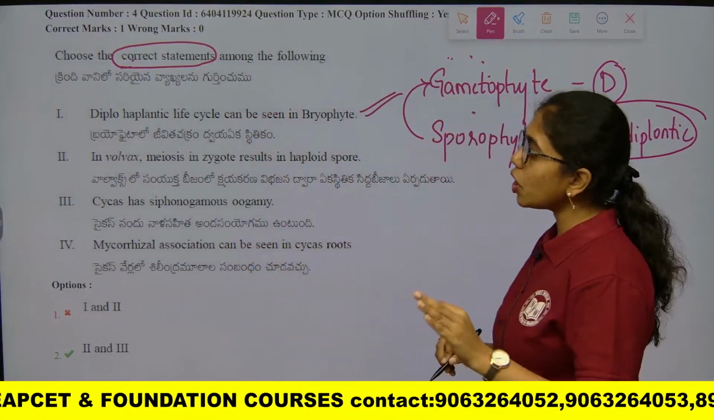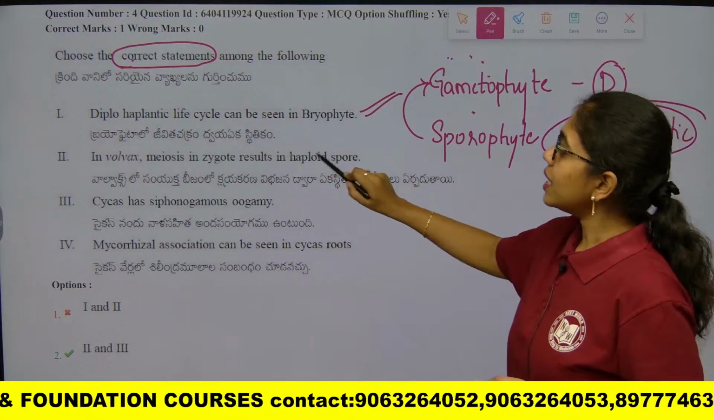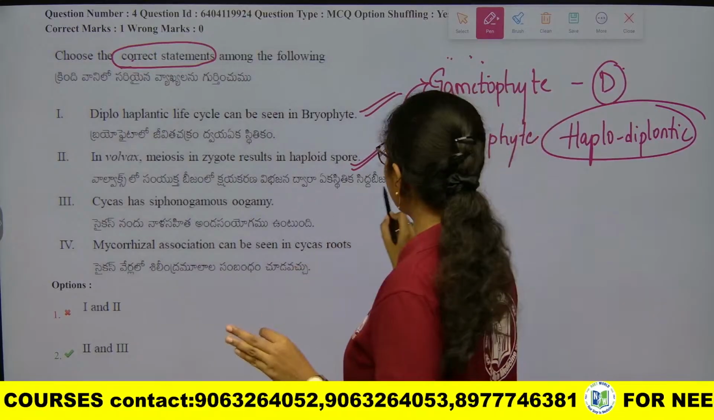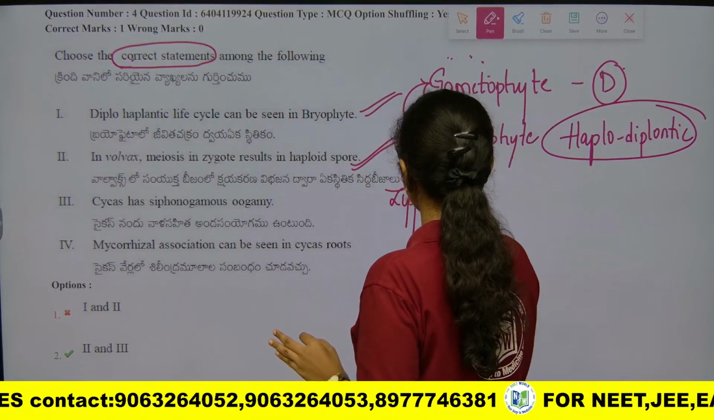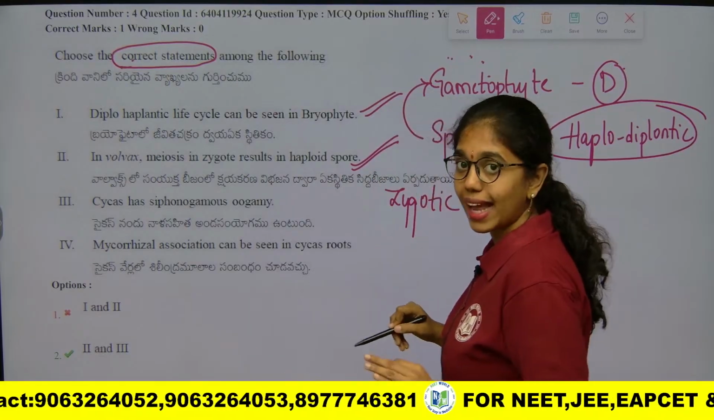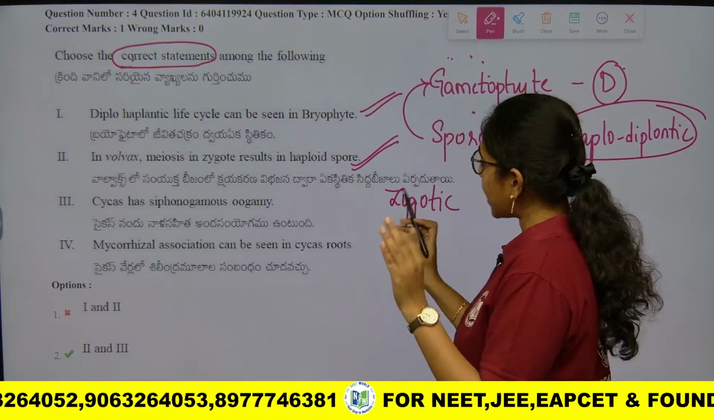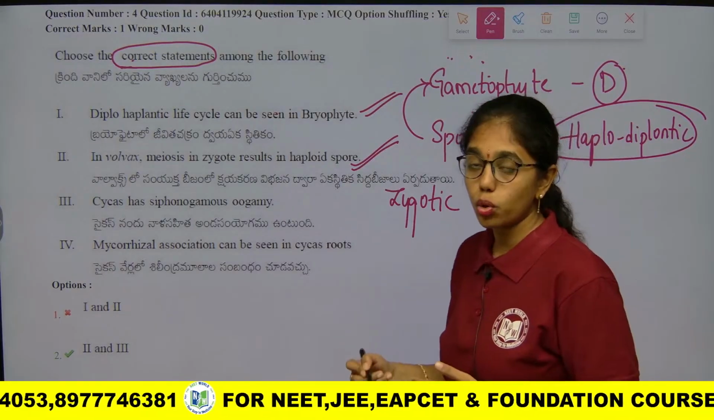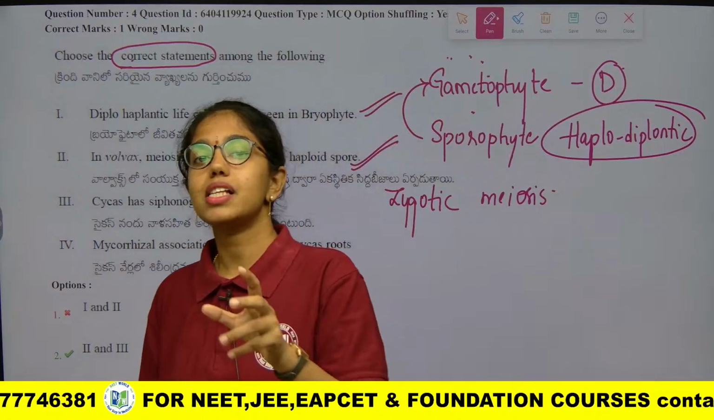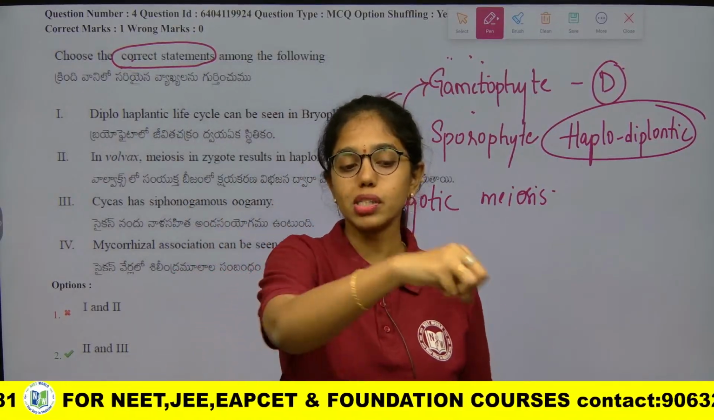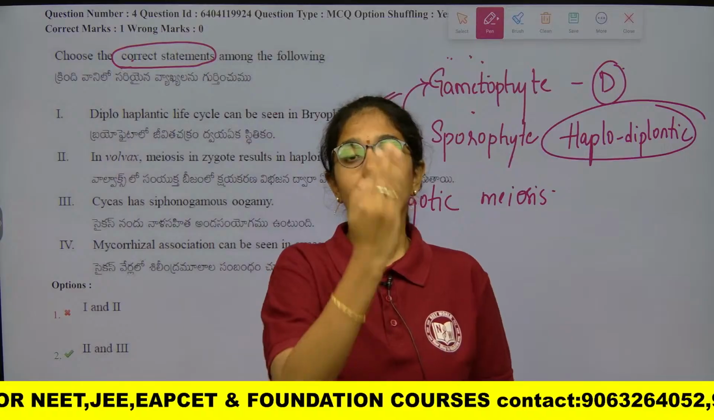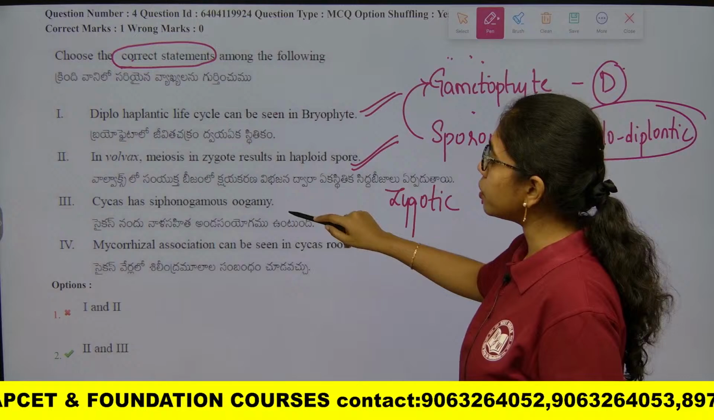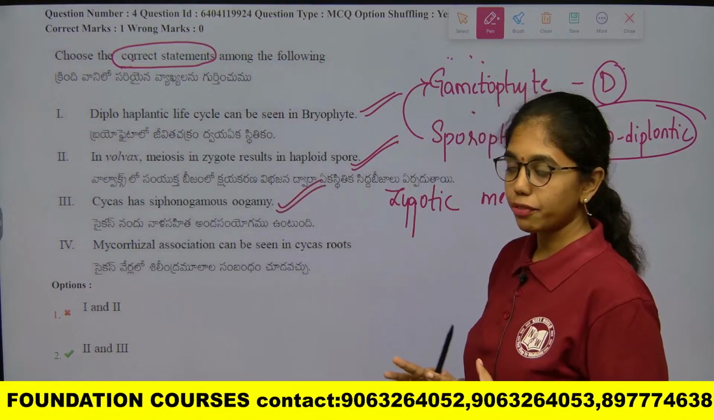In volvox, meiosis and zygote results in haploid spores. True. The only unique feature of algae is what? Zygotic meiosis. Okay, there is no embryo formation in algae or Thallophyta. Zygote undergoes meiosis. Okay, zygote, after undergoing zygotic meiosis, it releases haploid spores. Those haploid spores landing onto the suitable substratum, they grow into the new plant. Next, Cycas has siphonogamous oogamy. True. Cycas will have siphonogamous oogamy.